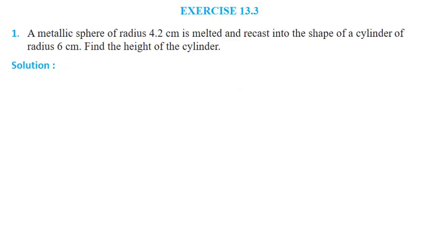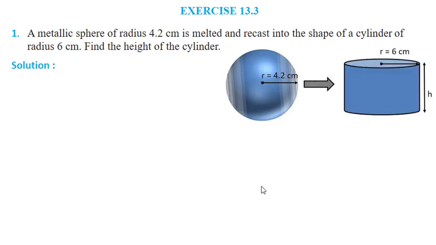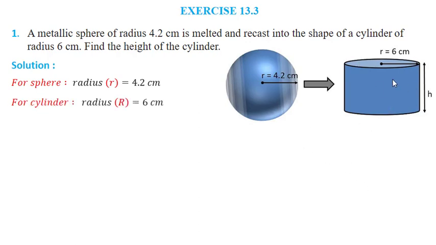The first problem is a metallic sphere of radius 4.2 cm is melted and recast into the shape of a cylinder of radius 6 cm. We have to find the height of cylinder. So for a sphere, radius is given 4.2 cm and this sphere is melted and recast into a solid cylinder, and for cylinder radius is given 6 cm and height is unknown that we have to find out.